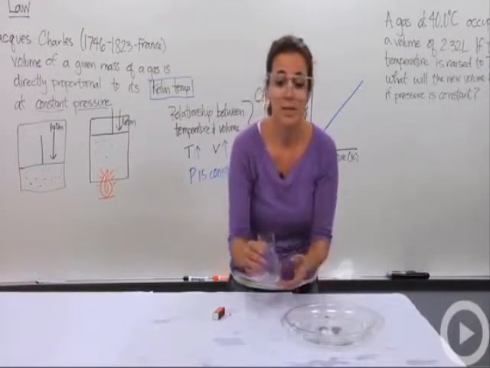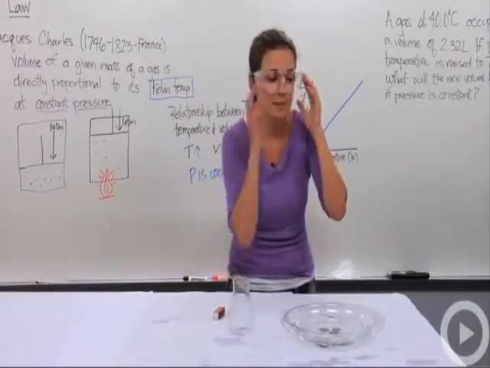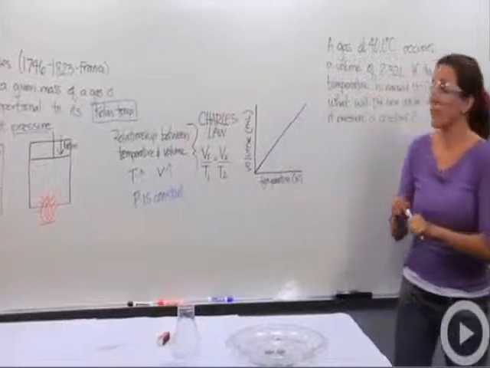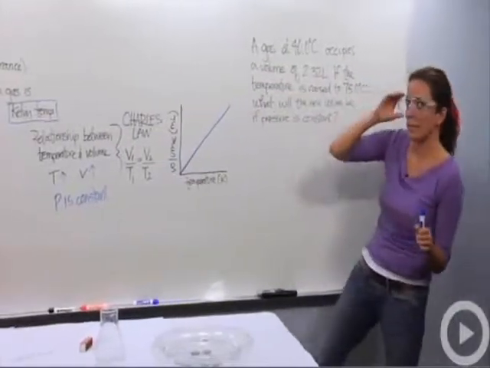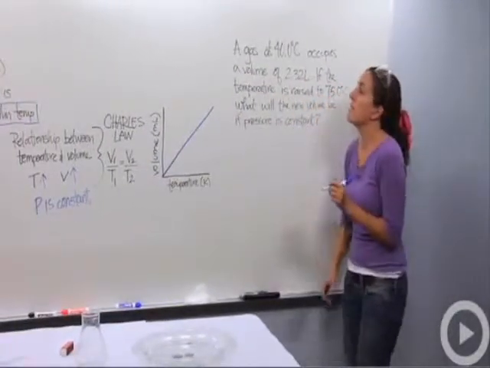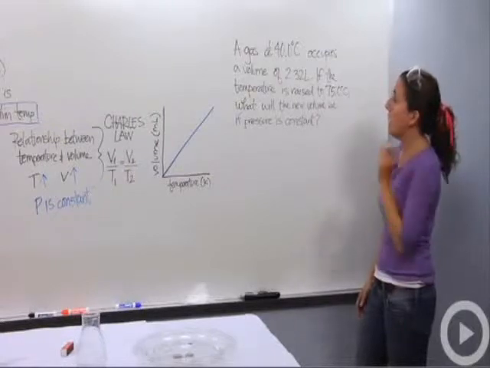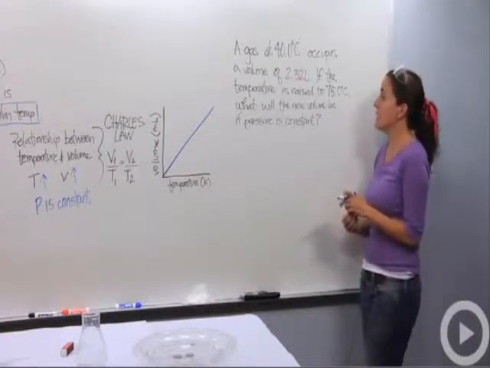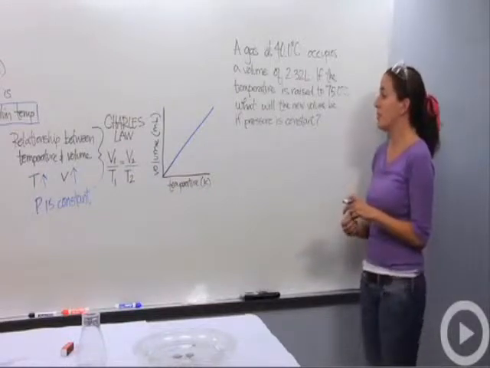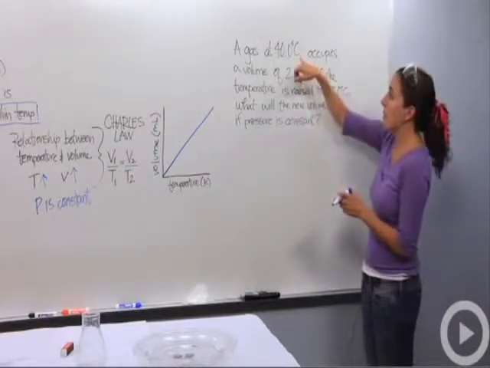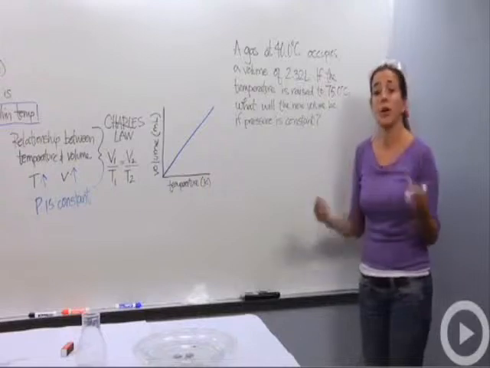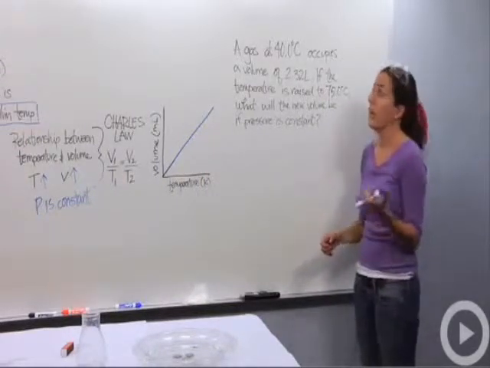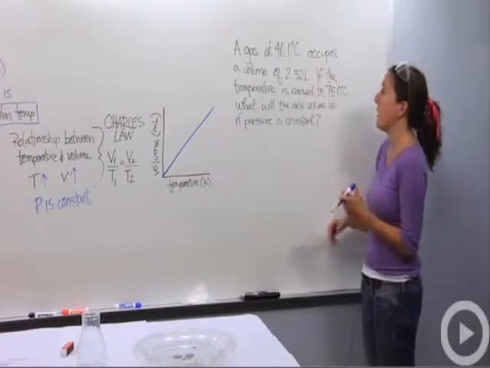Okay, so let's do a problem that you might see in class. I'm going to take off my goggles. A gas at 40 degrees Celsius occupies a volume of 2.32 liters. If the temperature is raised to 75 degrees Celsius, what will the new volume be if the pressure is constant? I'm dealing with temperature and volume, so I know in my head that's Charles' law. It also deals with temperature in Kelvin, so I want to make sure I change these temperatures to Kelvin.